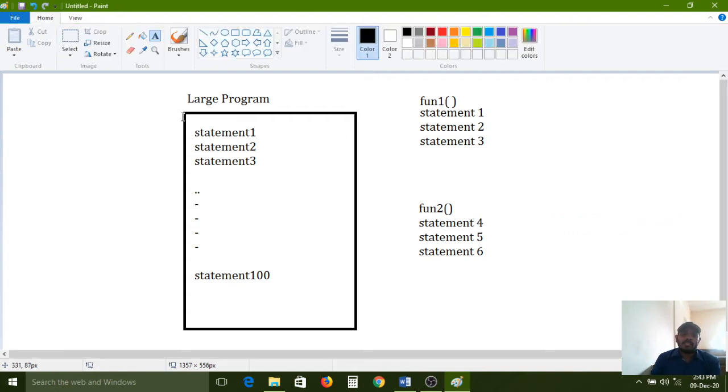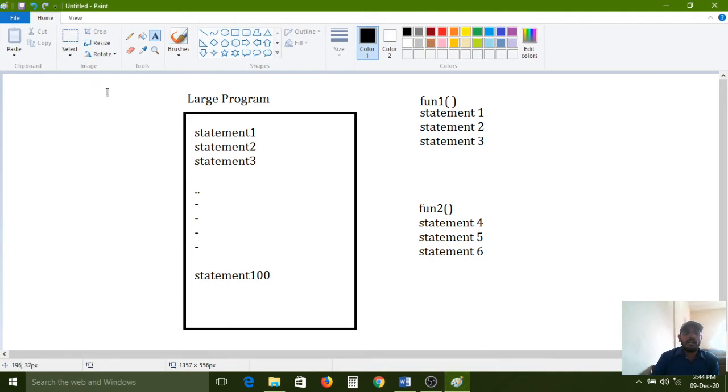If you write like this, and in another program you need to write the same statements, then you need to write the same code in that program also. But if you divide and save it into functions, then in other programs also, we just need to call that function and execute it. So simply we can execute.